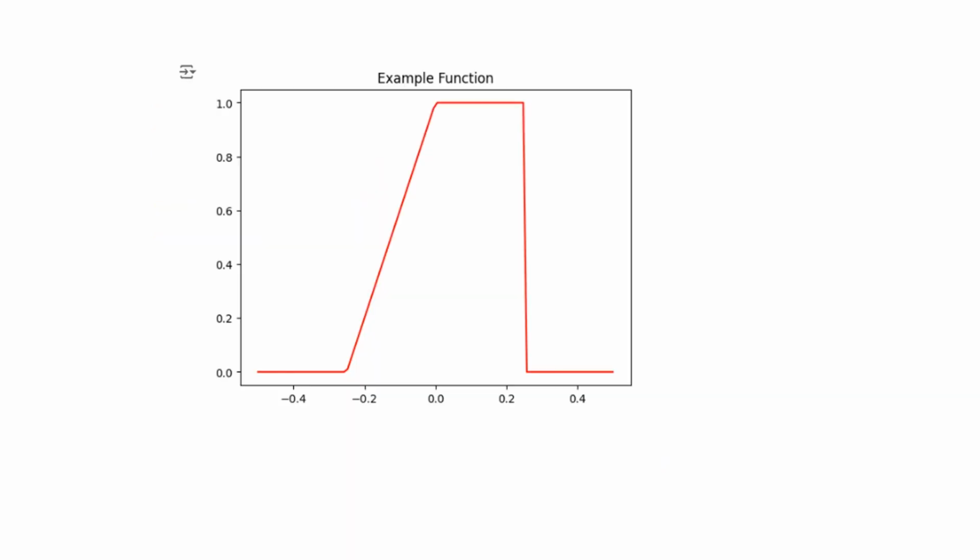In this case, we define a function that we're going to use for analysis. Now here, this is a function defined on the interval minus 0.5 to plus 0.5. So we have a function with finite support. This function is defined simply by saying it's 0 to the left and 0 to the right, and in between it has a linearly sloped region between minus 0.25 and 0, and then from 0 to 0.25 it has a value of 1.